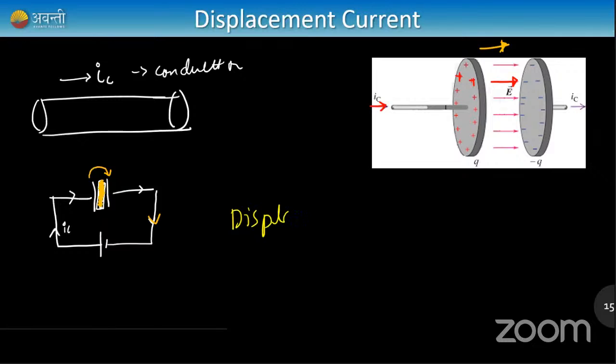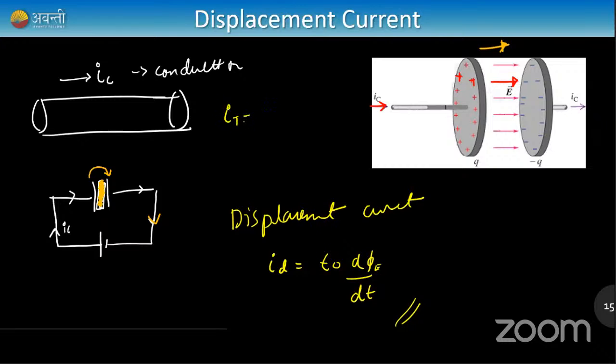The total current will therefore be written as follows. Let me write displacement current as Id, and that formula is epsilon naught d phi by dt, where phi is electric flux. There is no derivation for you, so just remember the formula: displacement current is equal to epsilon naught d phi by dt. Therefore, I can write the total current is equal to conduction current plus displacement current.